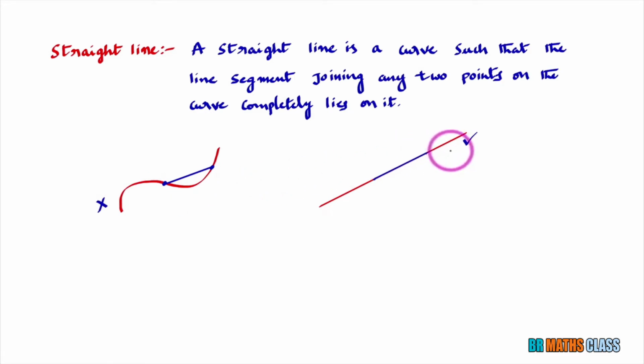What is the definition of a straight line? A straight line is a curve such that the line segment joining any 2 points on the curve completely lies on it. So this is a straight line.